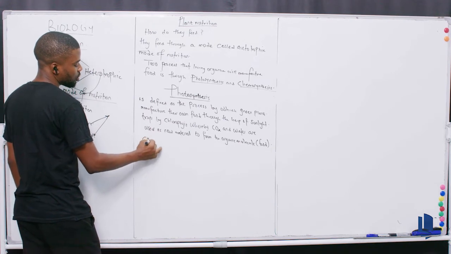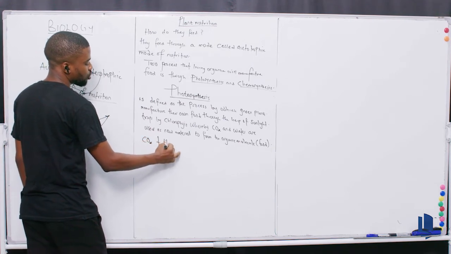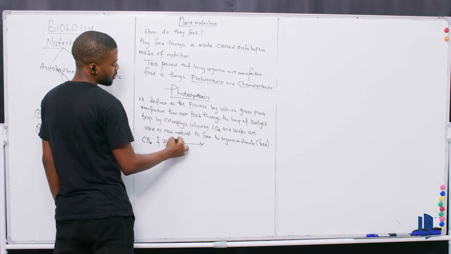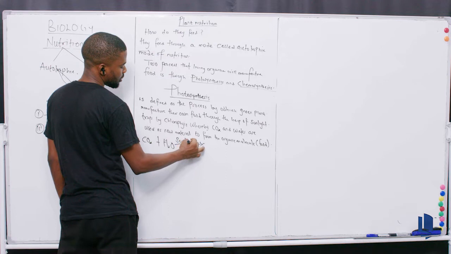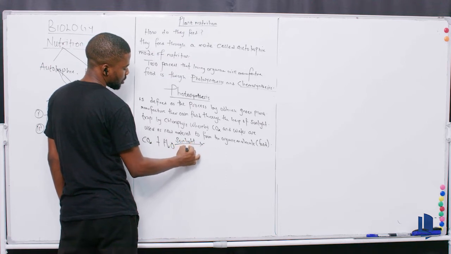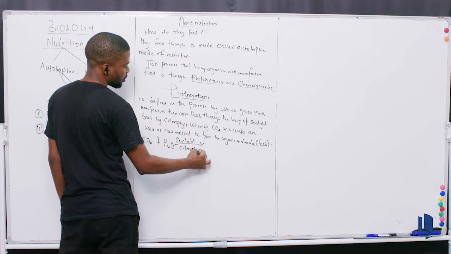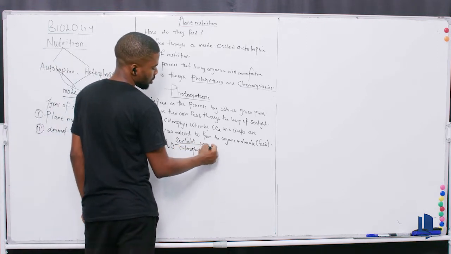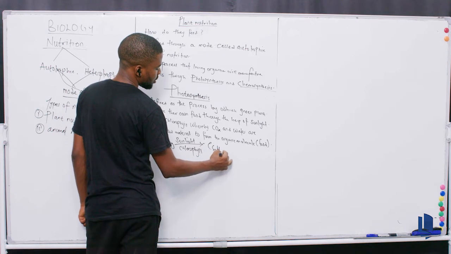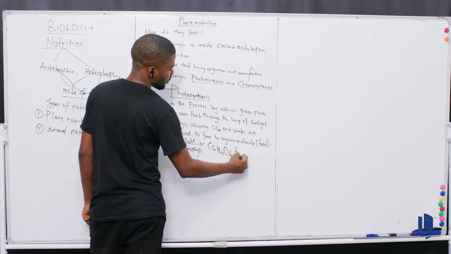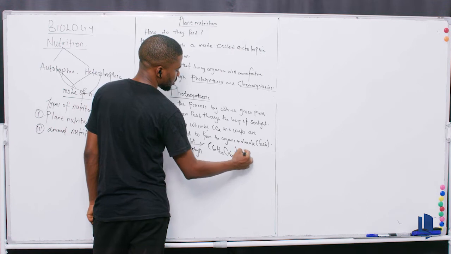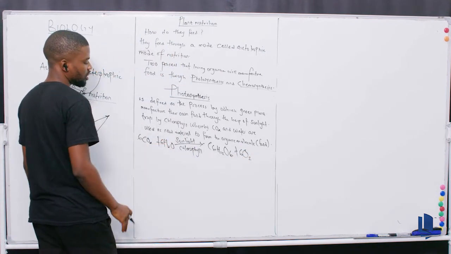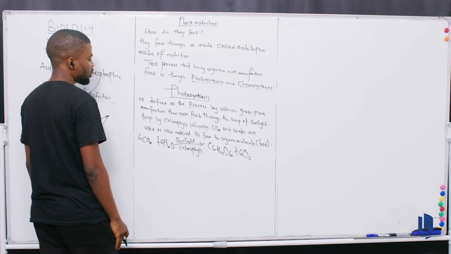So that means CO2 plus H2O, we write sunlight, chlorophyll: CO2, H2O, sunlight, chlorophyll to give us C6H12O6 plus what? Oxygen. 6, 6, 6. Are we together now?